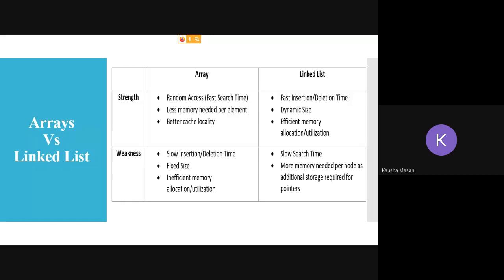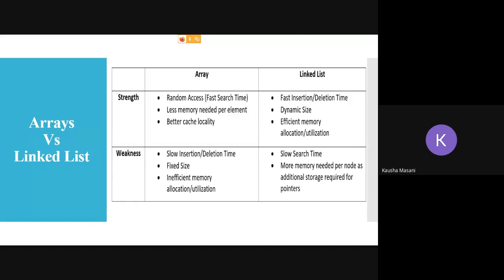You don't have to do any shifting. You don't have to do any resizing. Any resizing is again taken care of by your OS. You don't have to handle that. Dynamic size, as I said, you can increase and decrease at your own pace. So dynamic sizing is one of the strengths of your linked list.